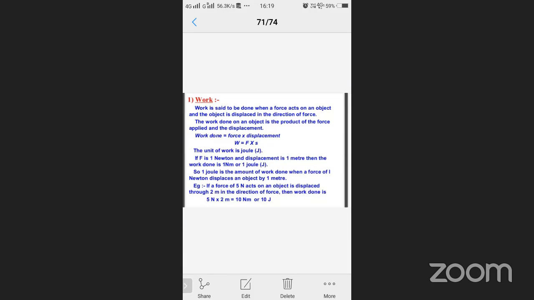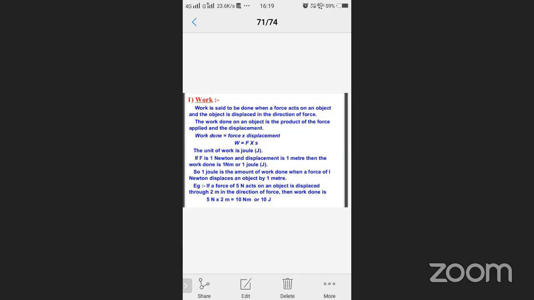Now come to that. What is the definition of work? See here. Work is said to be done. See the first line, all of you. Work is said to be done when a force acts on an object and the object is displaced in the direction of force. That I told you right now.